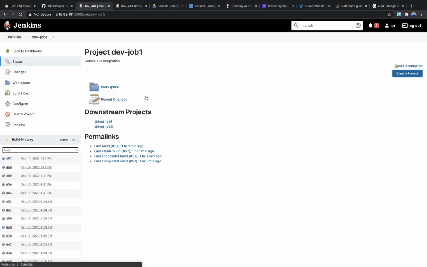If I open this, I'll be having 57 builds. If I click on build, then the job will be triggered. So like this, 57, 58, this will keep growing.